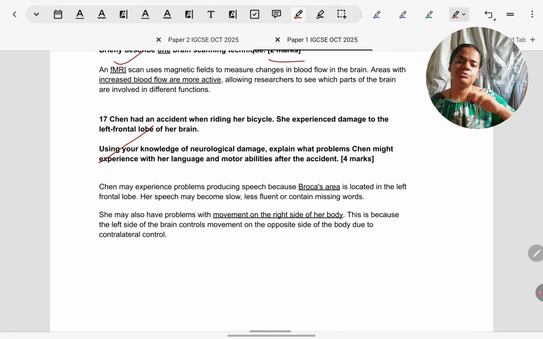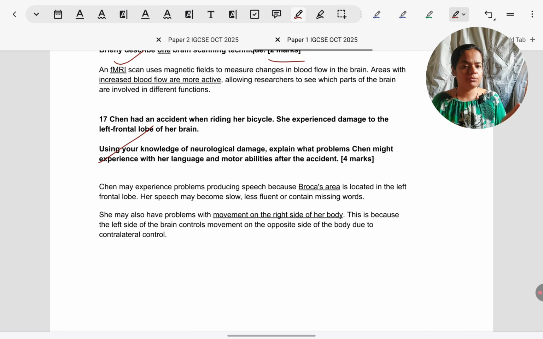Then we have an application question. The gist of it is someone was riding a bicycle, incurred an accident, and damaged an area of the brain, which is specifically the left frontal lobe. What might be the impact? For 4 marks, name, explain, meaning at least 2 impacts we should give to cover 2 points. If the left frontal lobe is getting damaged, the first thing that will come to mind is Broca's area. So it seems Chen will have problems in speaking. Another which will come to mind is movement, because again it's frontal lobe, but left side, meaning contralateral principle, the right side of the body will be difficult to move for Chen.